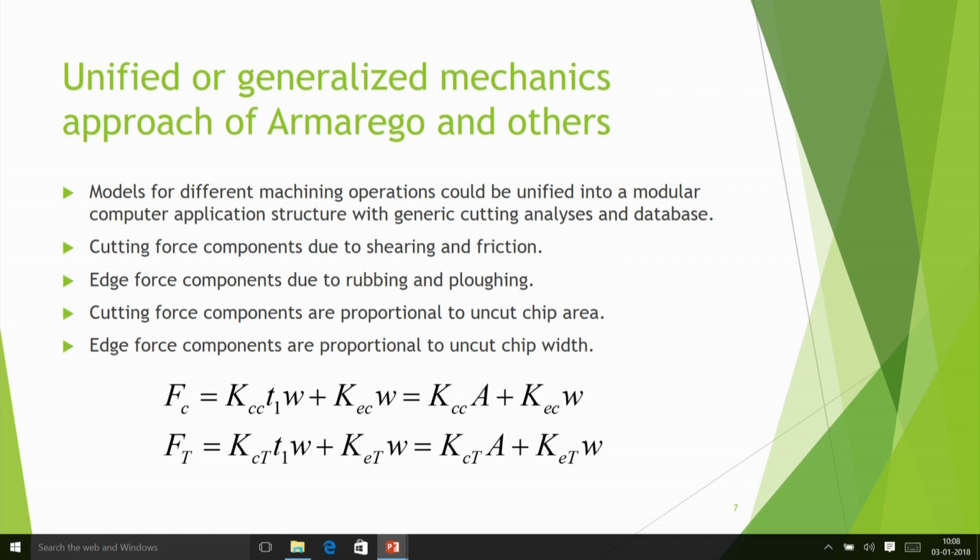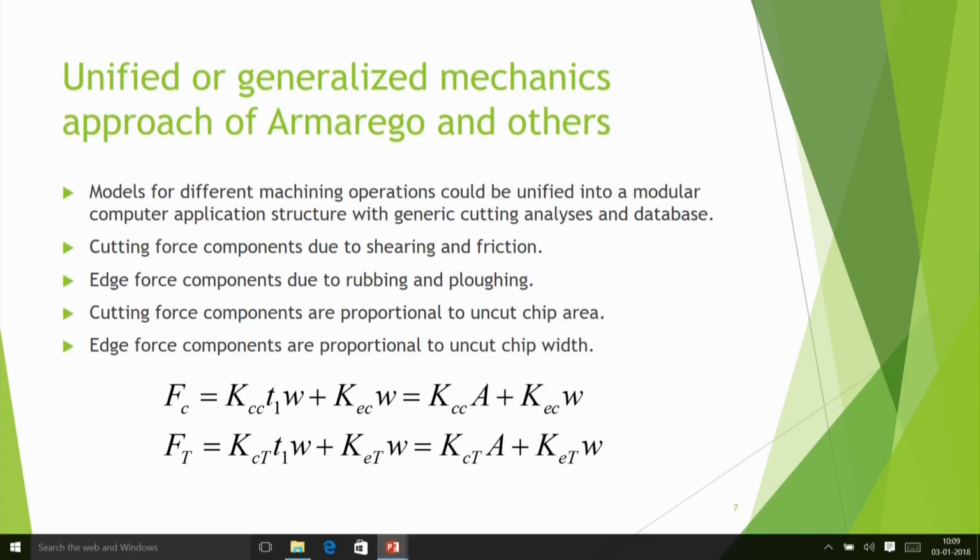the unified or generalized mechanics approach, particularly Armarego and co-workers, they propagated that scheme. In this, models for different machining operations could be unified into a modular computer application structure with generic cutting analysis and database. Suppose you keep a lot of database. Suppose I keep the database for, let us say, the turning process. If I have kept the database for the turning process, how, when depth of cut was this and feed was this, then this was the force, then the same type of information can be used for modeling of the milling.